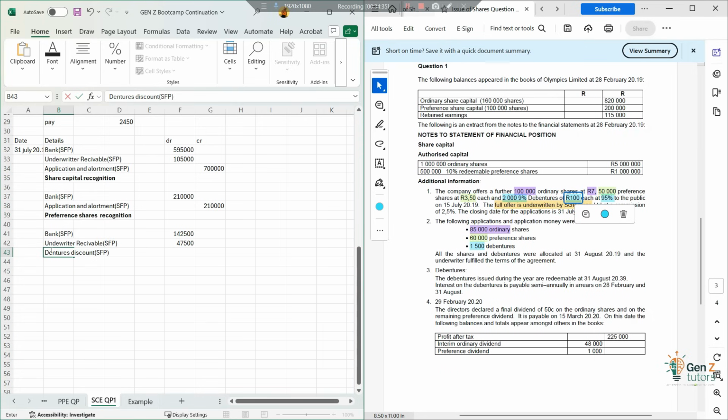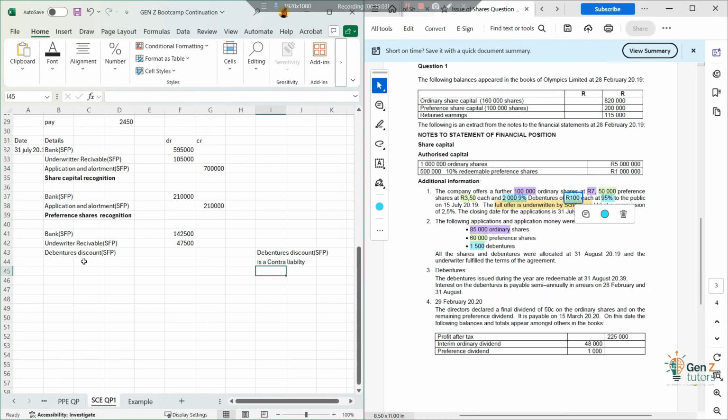But now take note also again, debentures discount is a contra liability.